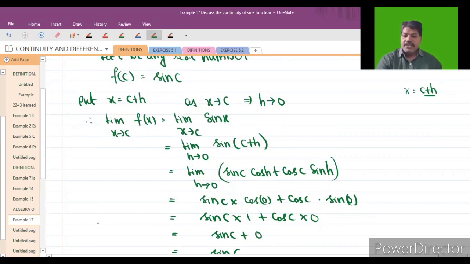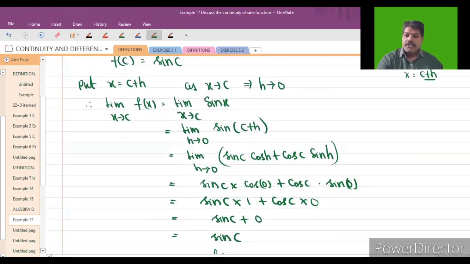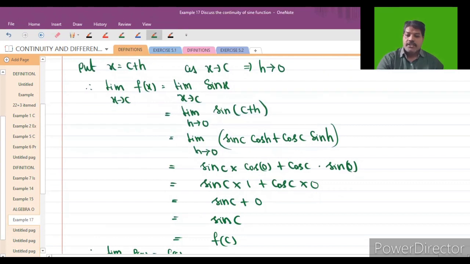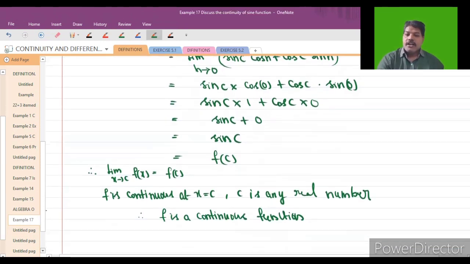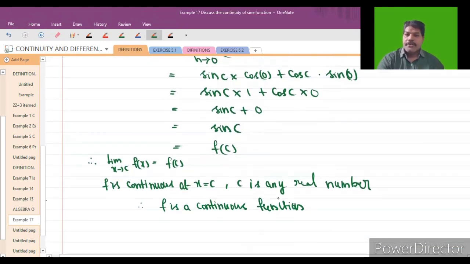So that is sin c, and sin c is nothing but f of c. Then we can say that limit x tends to c of f of x is equal to f of c. So f is continuous at x equal to c, and c is any real number. Therefore f is a continuous function. Okay, students, so see that question and practice that question.